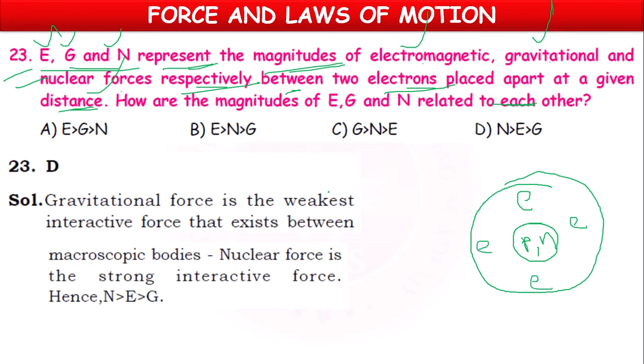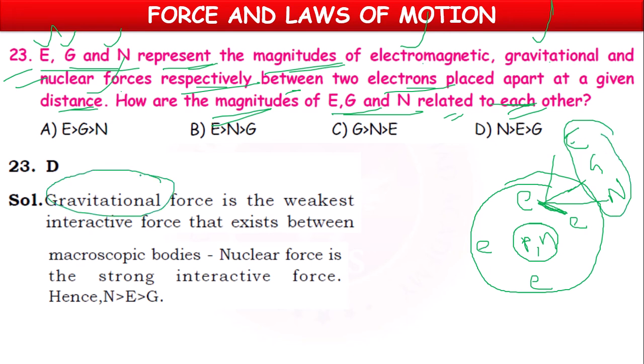So here, between two electrons, there exist electromagnetic force, gravitational force, and nuclear force, three forces. So how are their magnitudes related to each other? Out of all the forces, we know that gravitational force is the weakest interactive force between the microscopic bodies. These bodies are very, very small.